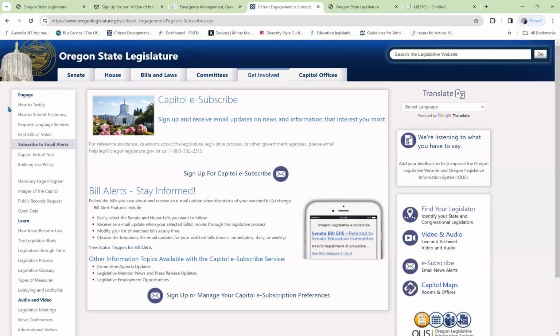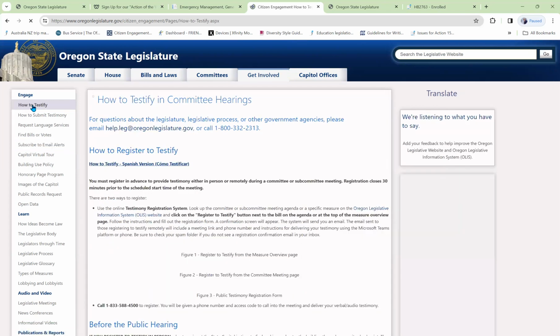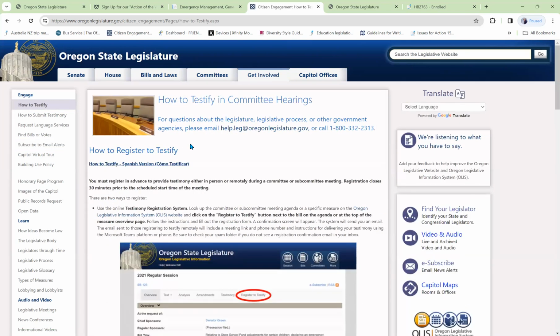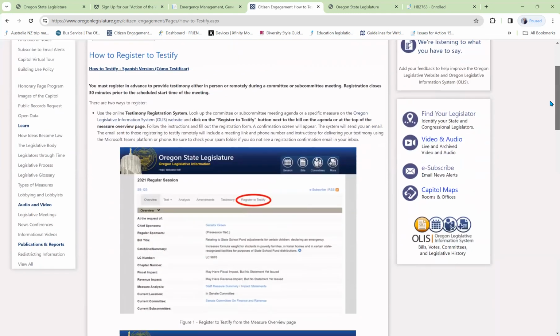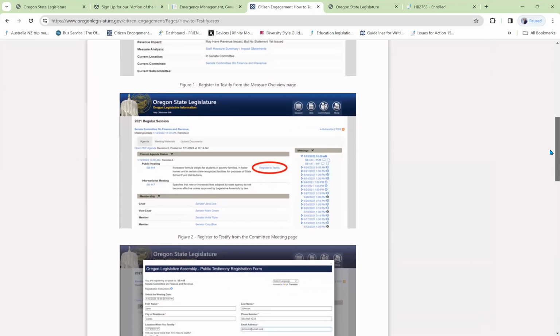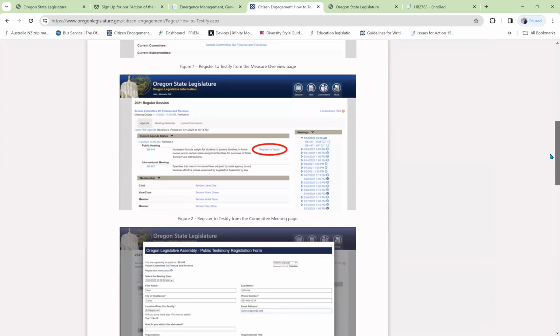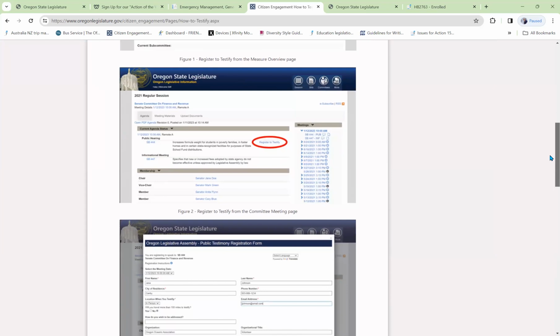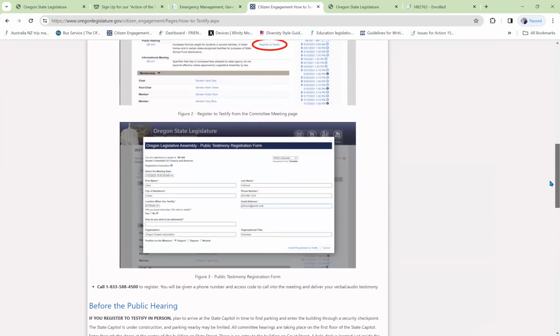Now, once we find out when a bill is going to be heard in a committee and they're accepting testimony, let's find out how to testify. We click on that and see that we need to register in order to testify. Now, there are 3 ways to present oral testimony. We can go to Salem and present it in person. We can stay at home and present a recorded version, or we can phone it in.